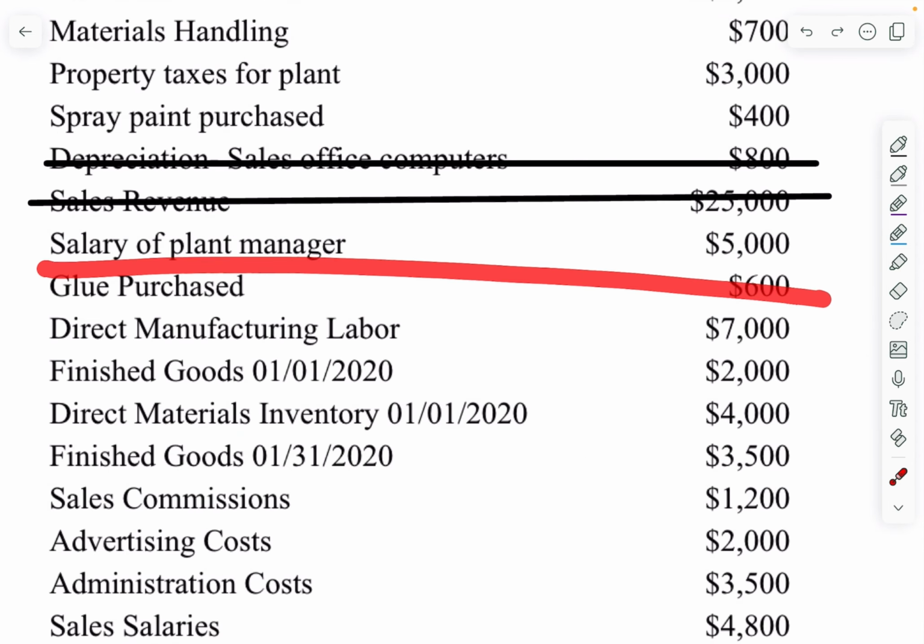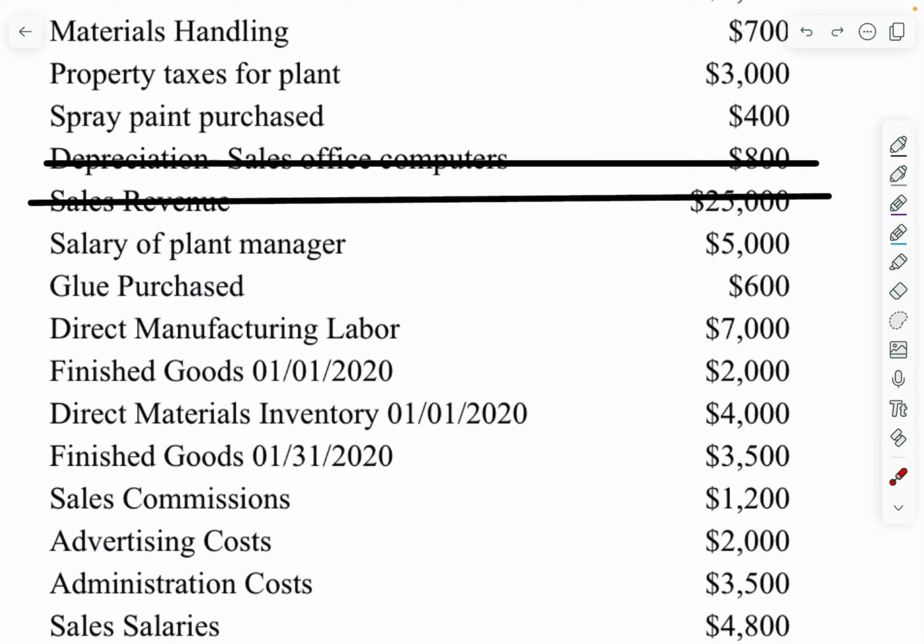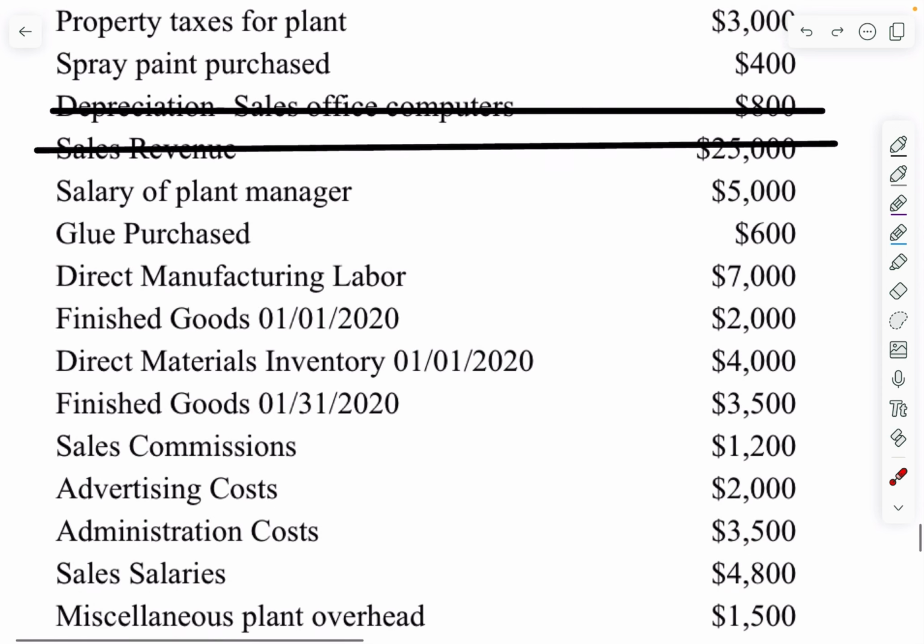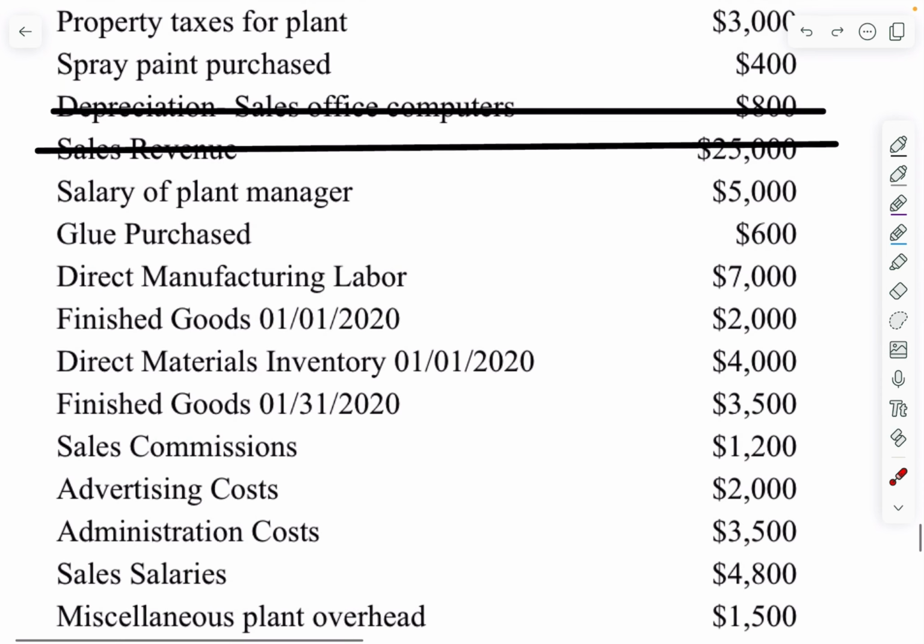Salary of the plant manager, well, I know it's manufacturing related because it's the salary of someone within the manufacturing process, but the salary of the manager does not directly go into making the product itself, so it's an indirect cost, so it is considered a manufacturing overhead cost. Glue purchase, for the same reasons that spray paint purchase is a manufacturing overhead cost, so is glue purchase. It has to do with somehow throughout the manufacturing process needing glue, but it didn't go directly into making the product, so it is indirect, but still manufacturing.